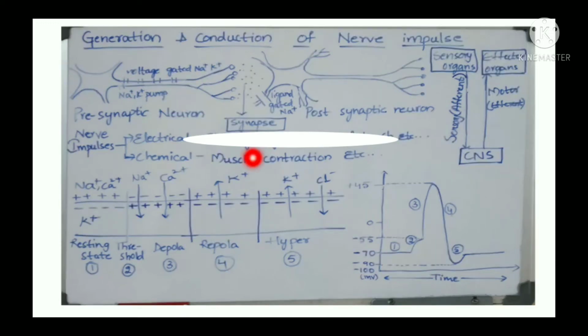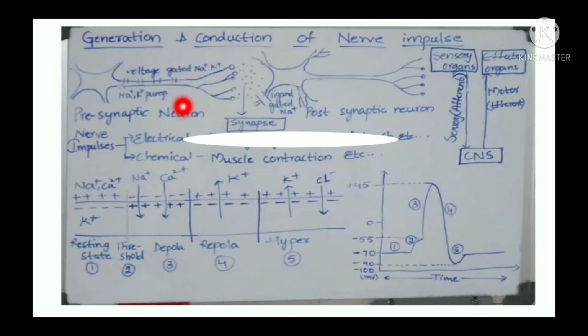Now we'll study the function of the sodium potassium pump. As we know, voltage gated and leakage channels are present on the axonal membrane, and ligand gated channels are present on the dendrites of the postsynaptic membrane. Through the leakage channels there is a flow of both sodium and potassium ions according to their concentration gradients.